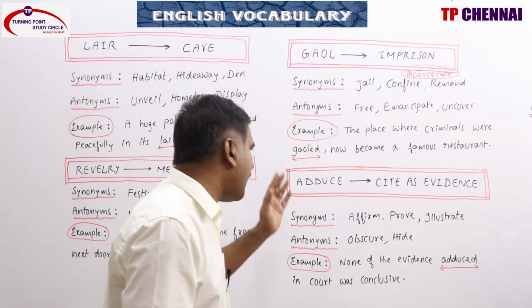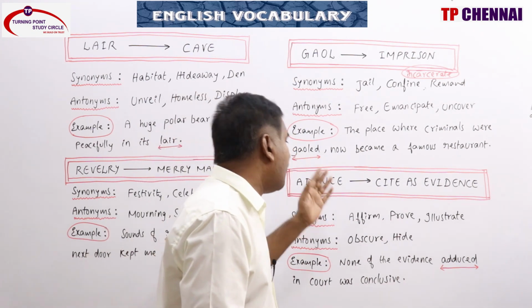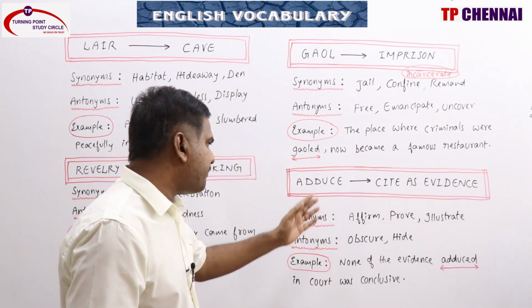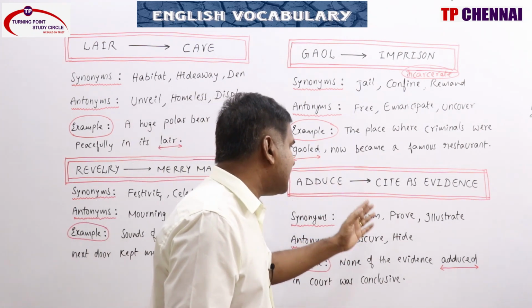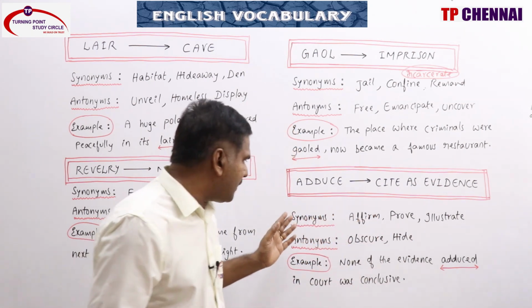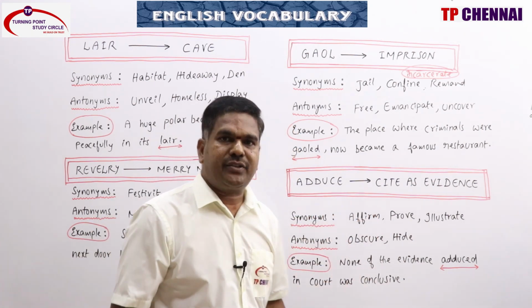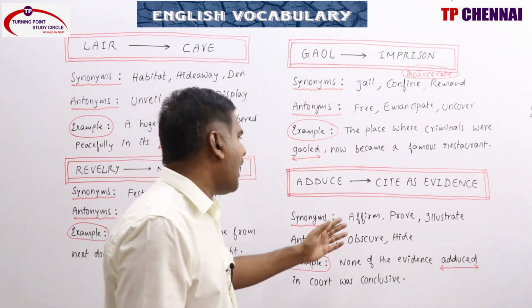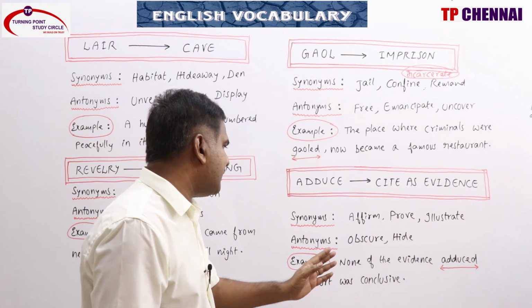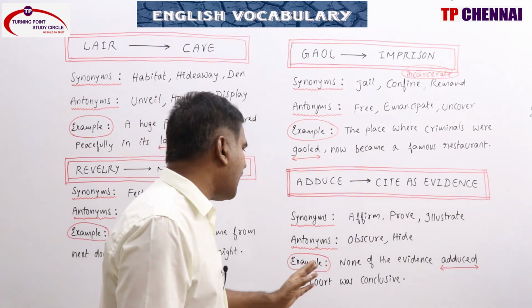Synonyms: affirm, prove, illustrate, point out, show. Antonyms: obscure, hide. Example: none of the evidence adduced in court was conclusive.